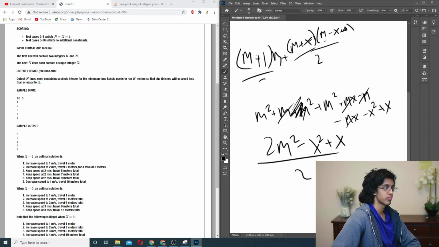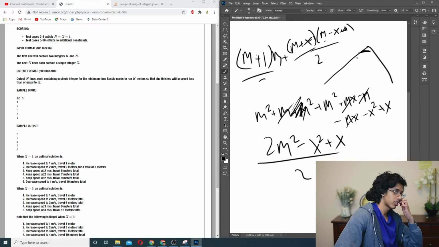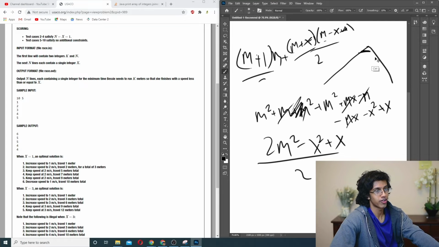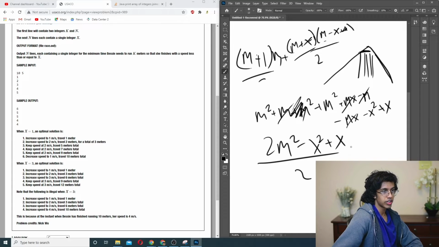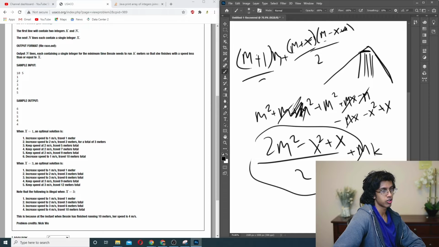Over 2. And basically, if you're ever going to take off somewhere, it's always better to flatten at the top, because if you compare this to that area, the amount you're cutting off is better if you just go up as much as you can, stay at something, and then go down. Because you have to end exactly on t, since you need an integer amount of time. And then we could add some amount of m's in here. So the idea is we are trying to make this as close to x as possible, and then we put in whatever's left.